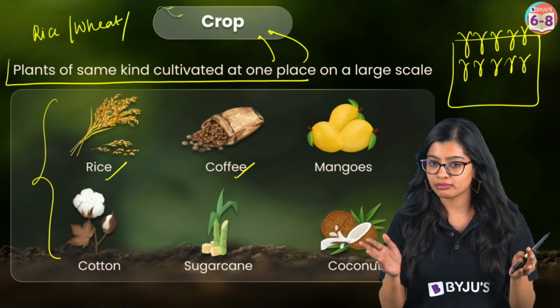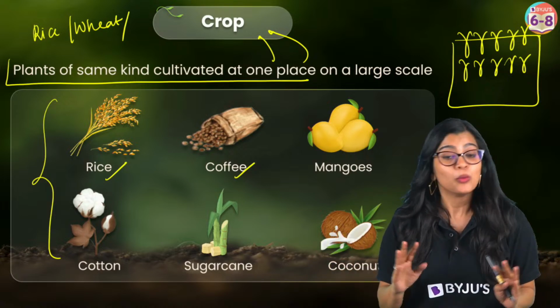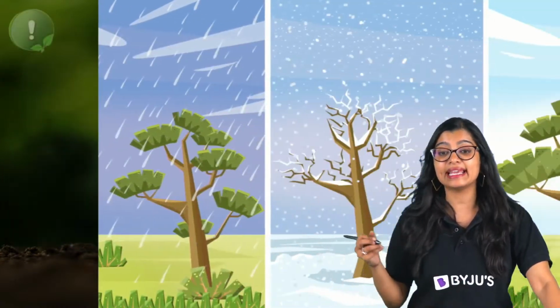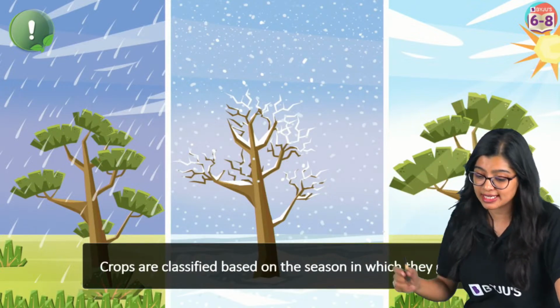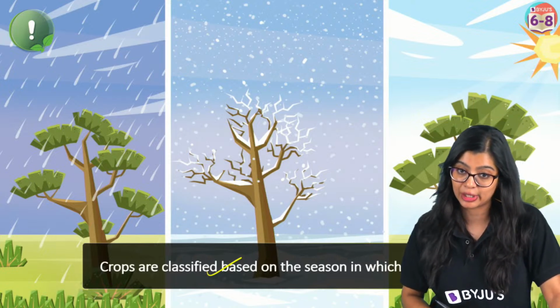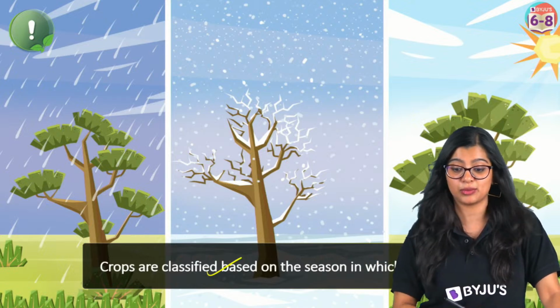Yes or no? No, right? Different plants grow in different climatic conditions, which means that broadly, based on climatic conditions, I am able to categorize my crops, right? And we see that crops can be classified based on the seasons in which they grow.